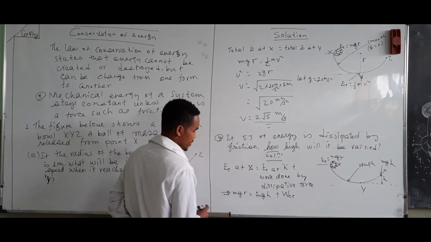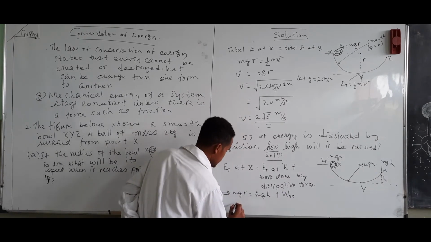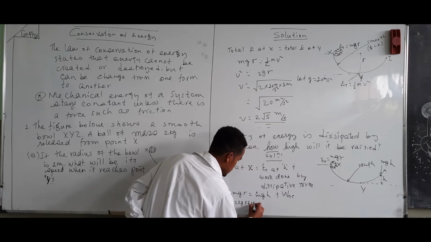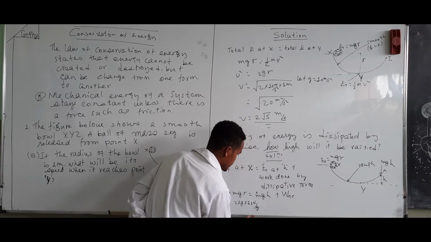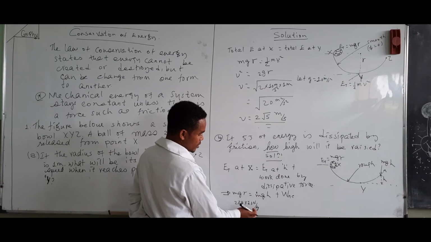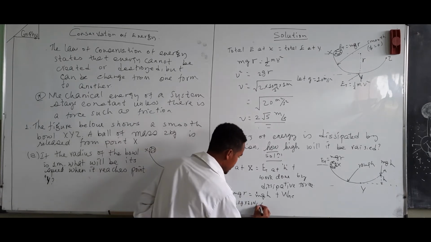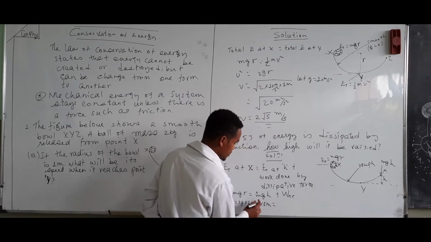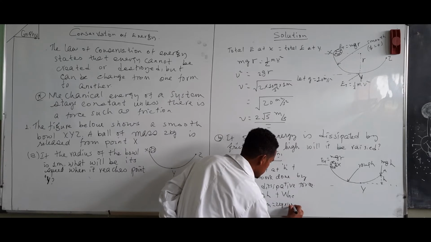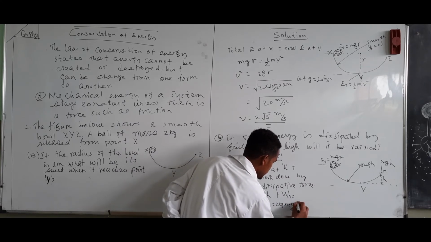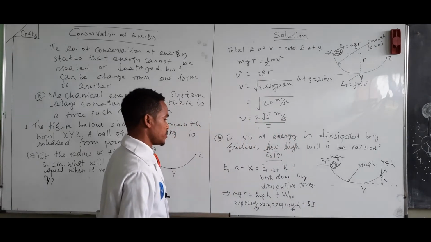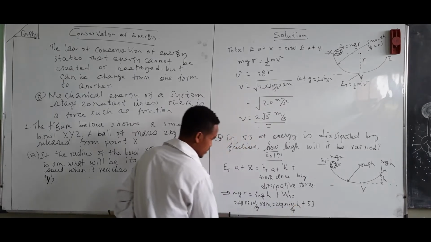So here we can say m is 2 kilograms times 10 newtons per kilogram. We can say 10 newtons per kilogram, because this one is equivalent to meters per second squared, times 1 meter equals 2 kilograms times 10 newtons per kilogram times h plus 5 joules of energy. So we can solve for this one.